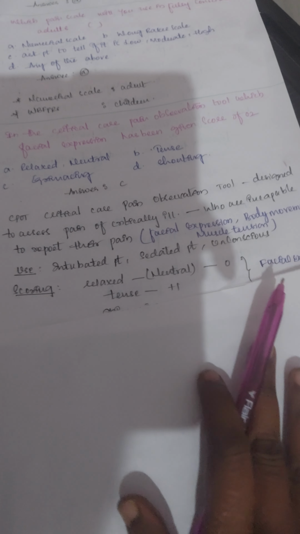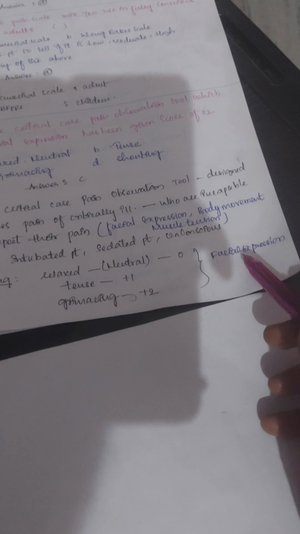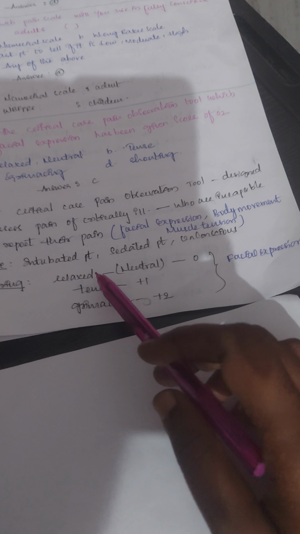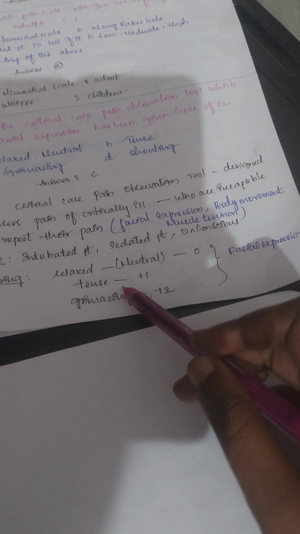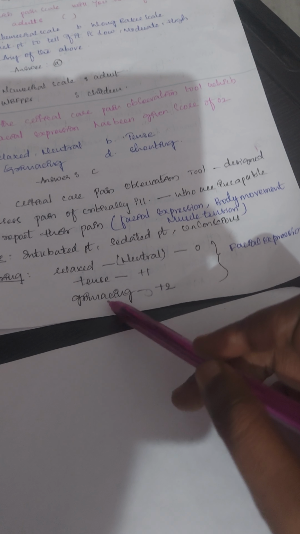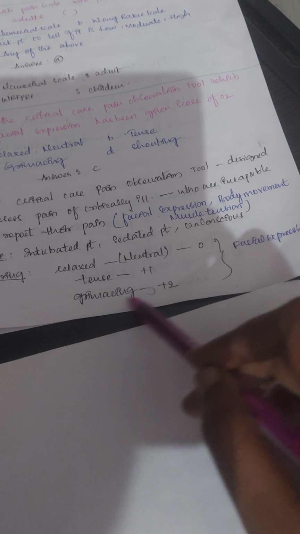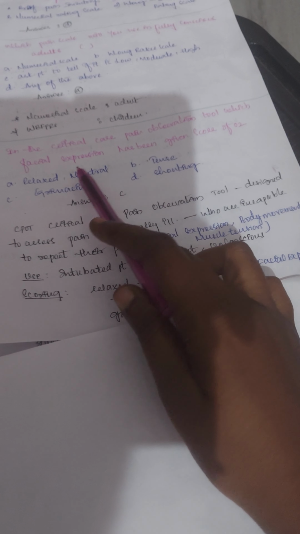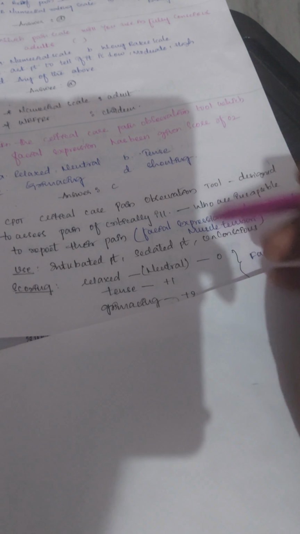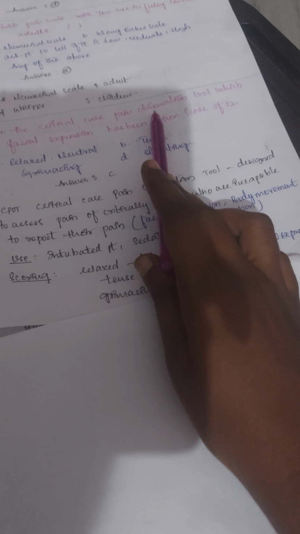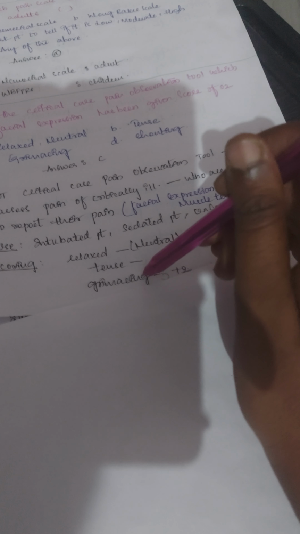And here you can see, first in the facial expression we check whether the person is relaxed, or has a tense facial expression, or is grimacing. If the person is relaxed, we give 0, tense plus 1, grimacing plus 2. So this is the question they asked: in the critical care pain observation tool, which facial expression has been given a score of 2? If the person is grimacing, we have to give the plus 2 score.